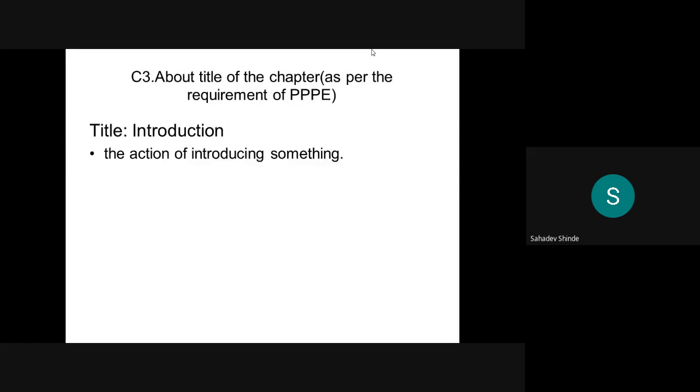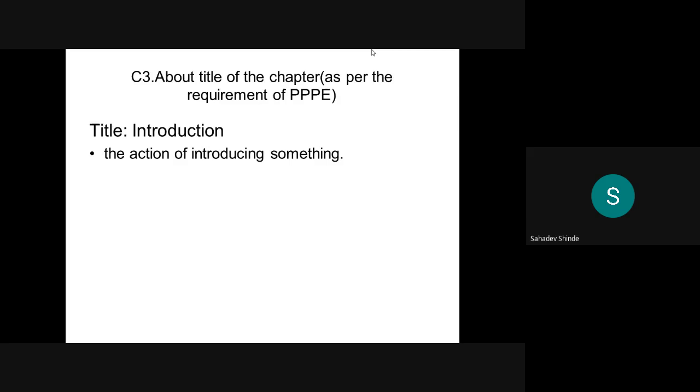Now the third point is the title of the chapter, as per the requirement of the syllabus. The name of the title is introduction. What is the introduction? The meaning of introduction is that we are going to introduce the basic concepts of data mining in the first chapter. That is called the introduction.